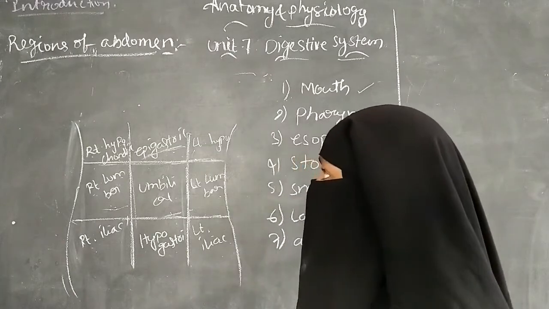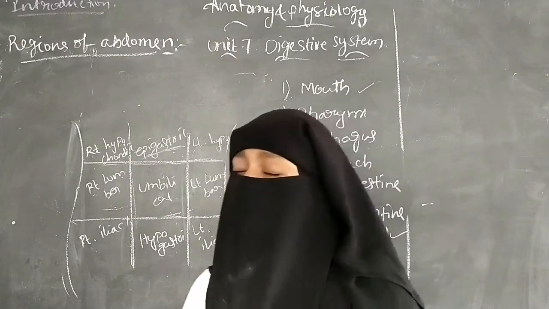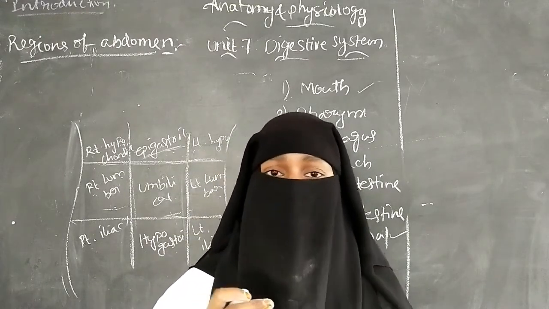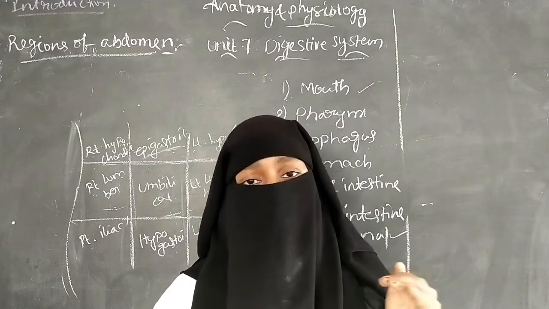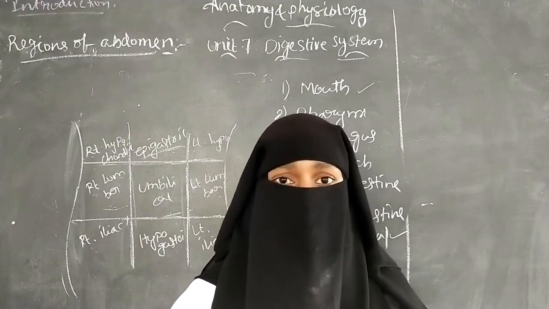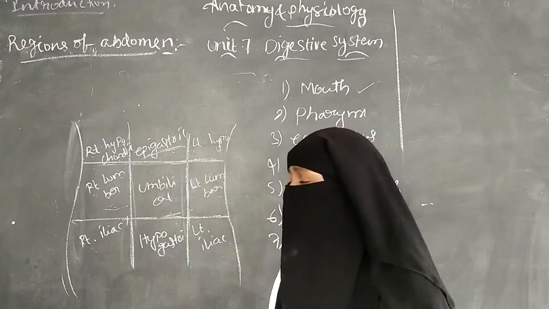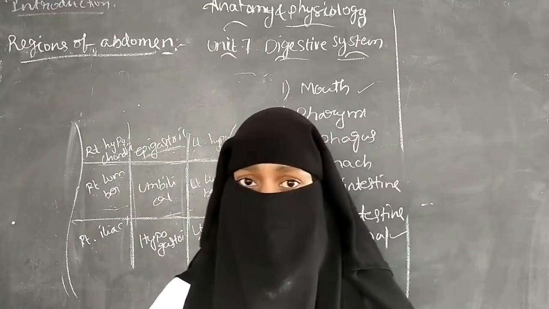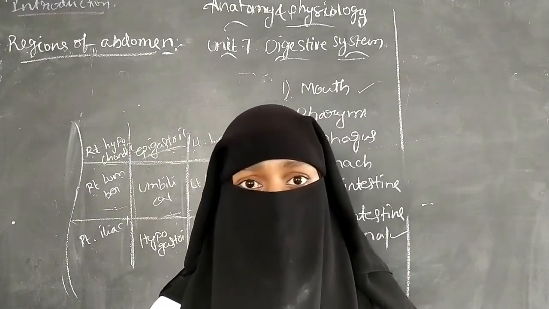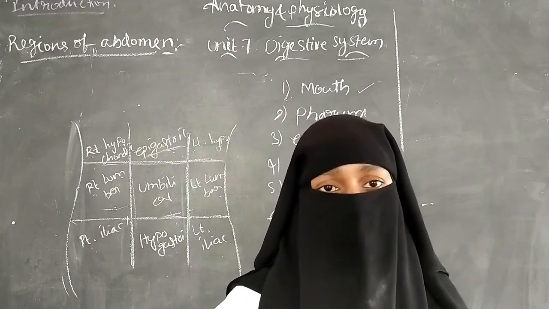The next is the accessory organs of the digestive system. The accessory organs are not a part of the digestive system, but they are involved in the digestive activity, so they are called accessory organs.